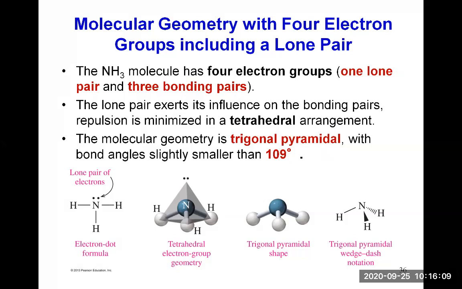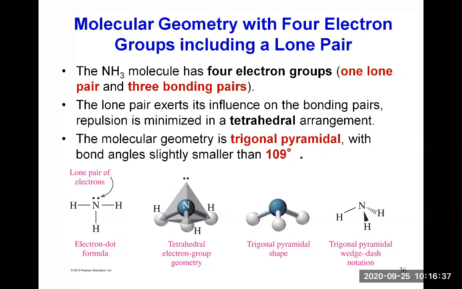So then it looks like a trigonal pyramid shape. So trigonal because the base of the pyramid is triangular, and pyramid because it's a pyramid. And so the bond angles are still close to 109 degrees, but slightly smaller. So sometimes you will see that it's labeled as 107 degrees.